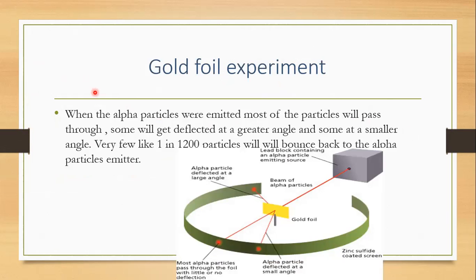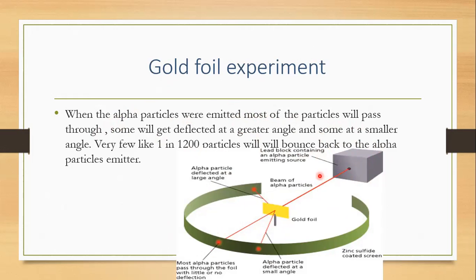So let's start. When the alpha particles were emitted, most of the particles passed through it. Let's understand it diagrammatically. Here's the alpha particle emitter, here's the gold foil, and here there was a sheet kept to watch the deflections. How do the alpha particles move? The first observation was that most of the alpha particles easily passed through the gold foil.